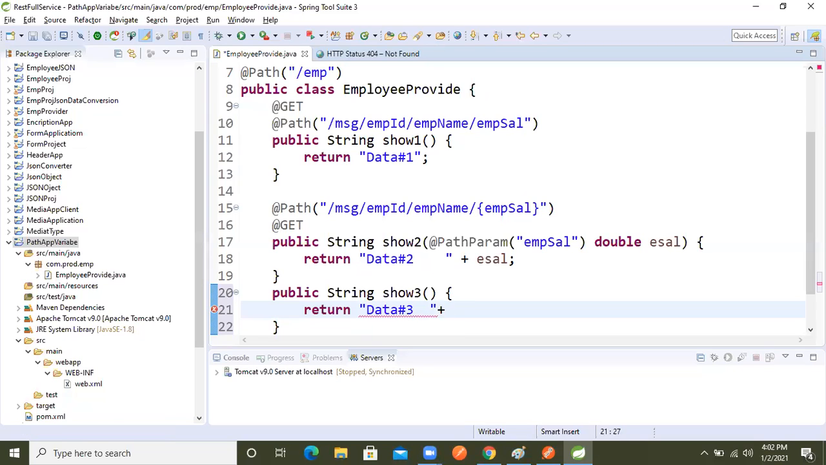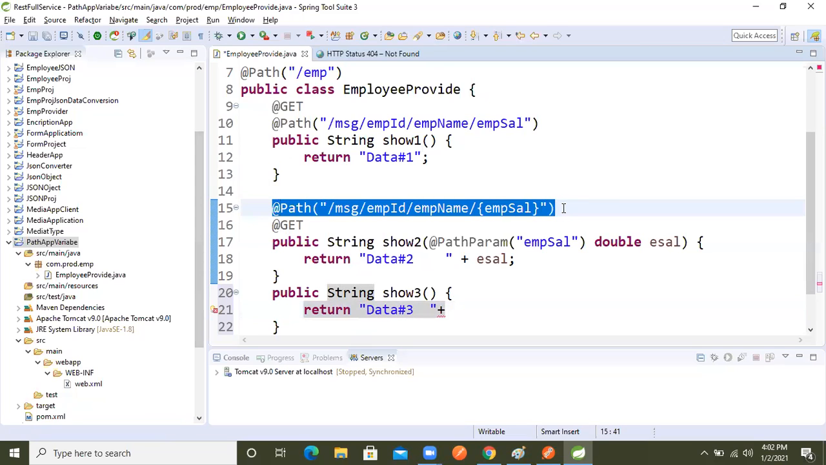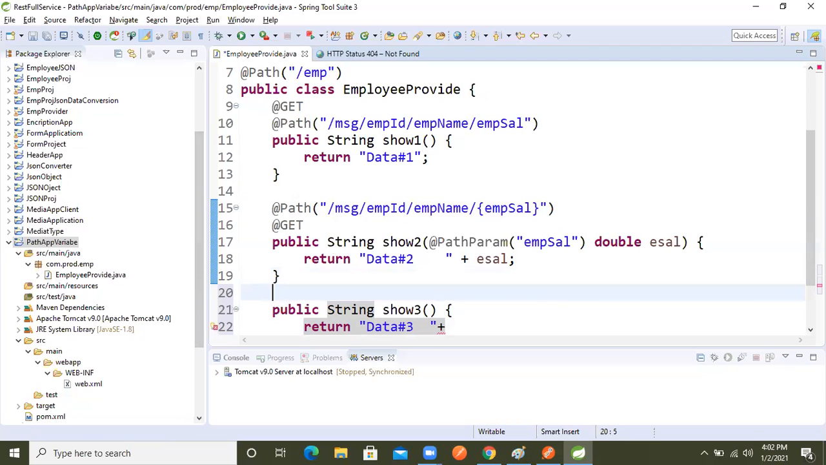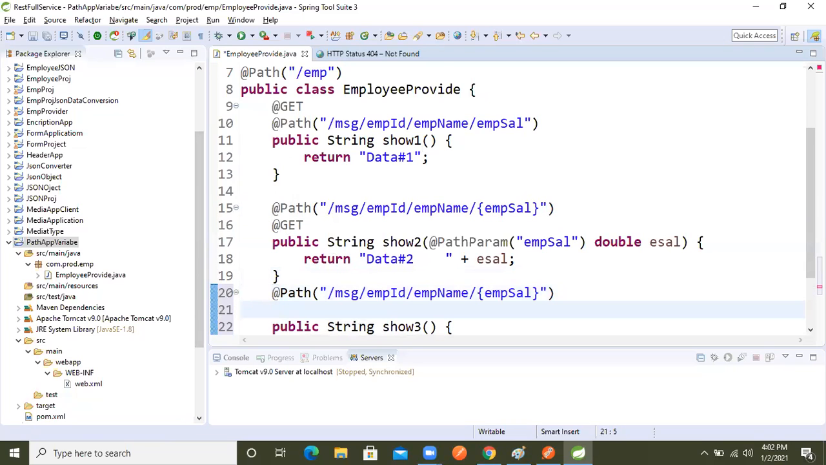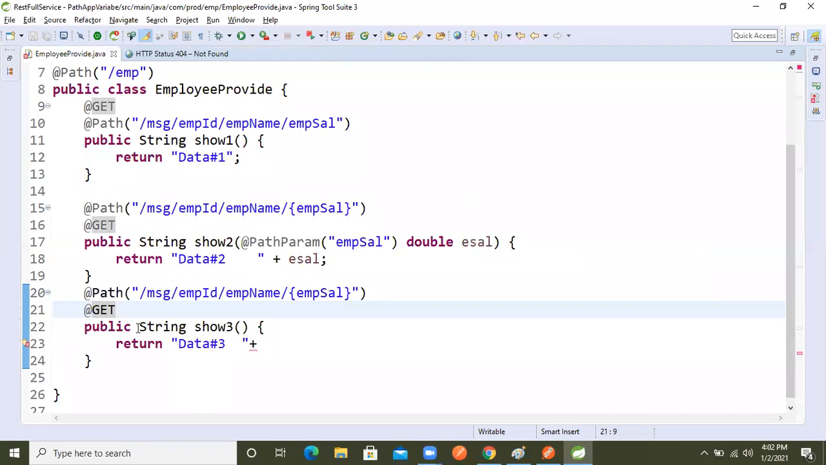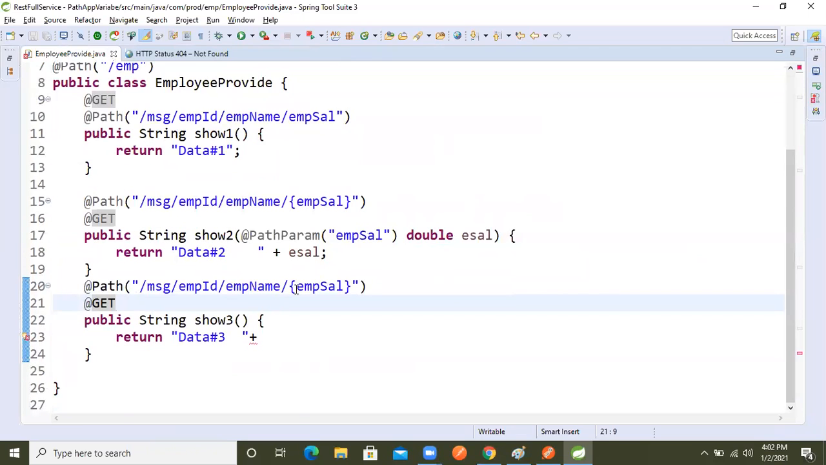So after that, again I will take the same path. But what I will do now, I am taking the same path here, and I'm making the request as GET type only. Again, I want everything as dynamic only. I want emp name also as dynamic.